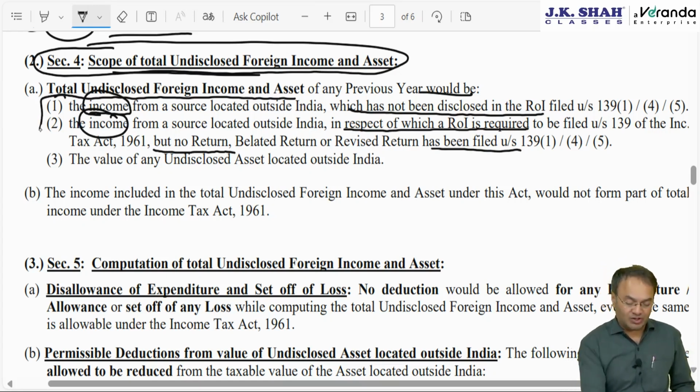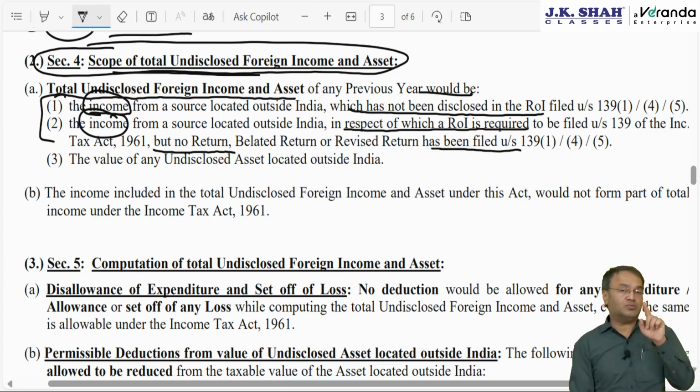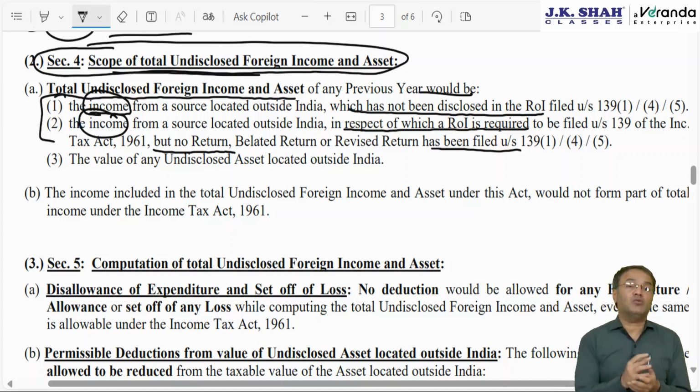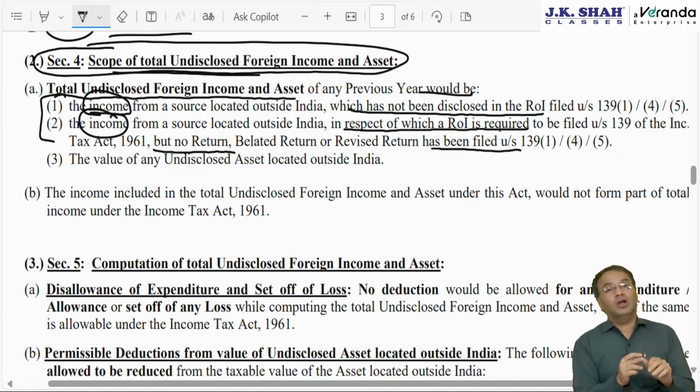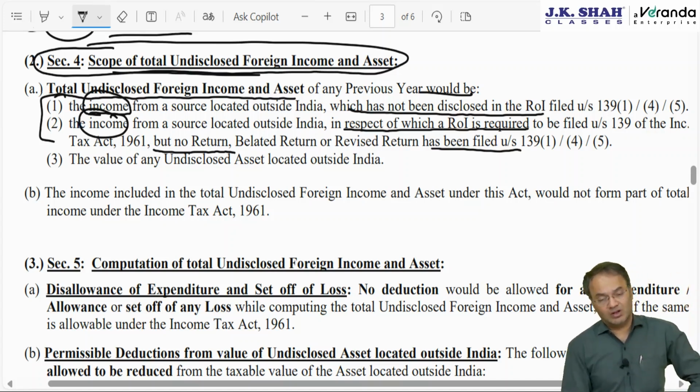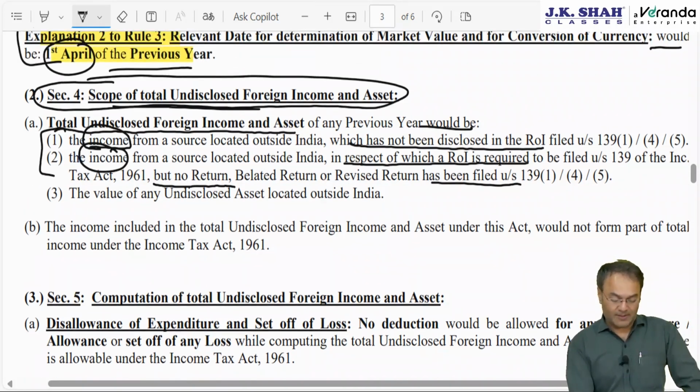First point. Second point, what is the difference? The difference is that the first point applies to a case which is prior to financial year 15-16, prior to the year in which the asset was acquired, and you had already disclosed it. Income was already disclosed. From that income you acquired the asset, then it's okay. They will not charge you tax.